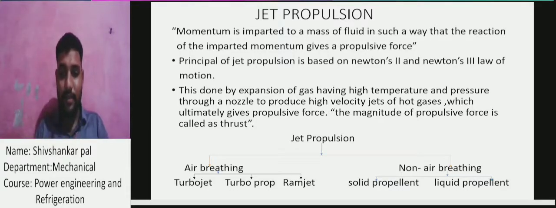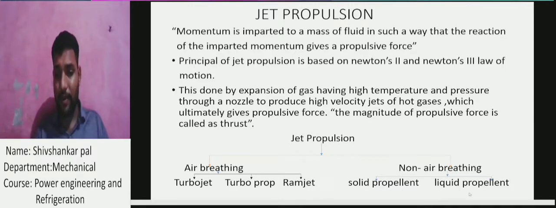In non-air breathing, it does not take air from the atmosphere; it carries its own oxygen. That is known as a non-air breathing jet propulsion engine. Air breathing jet propulsion has three types: turbojet, turboprop and ramjet. Non-air breathing is solid propellant and liquid propellant.